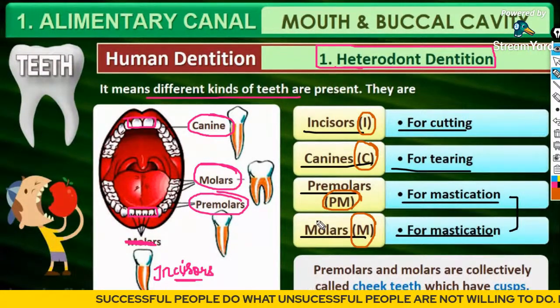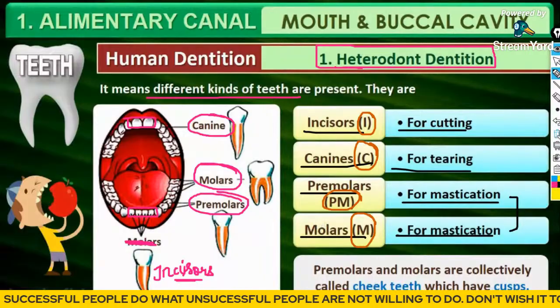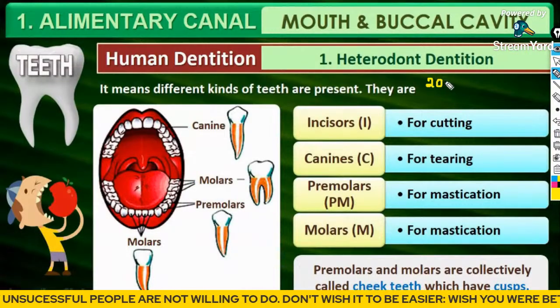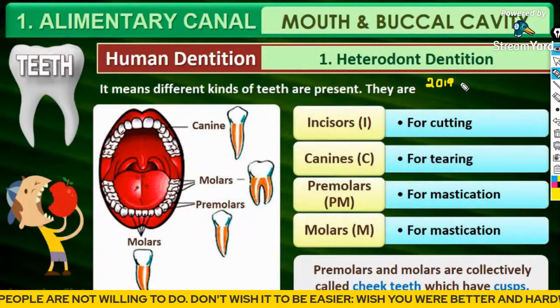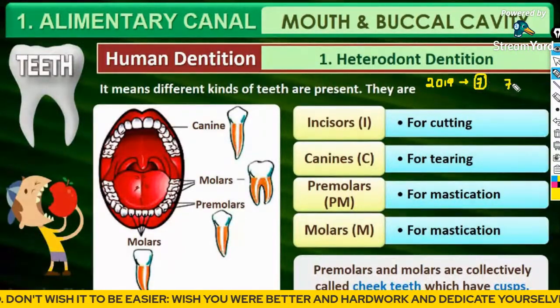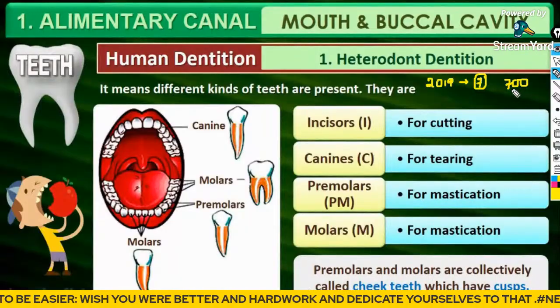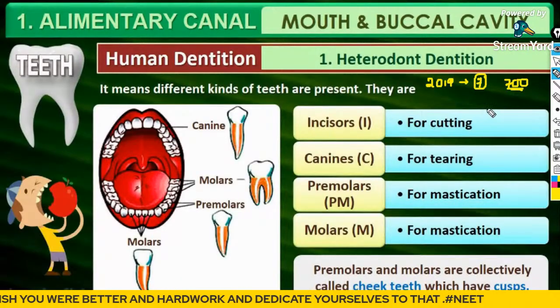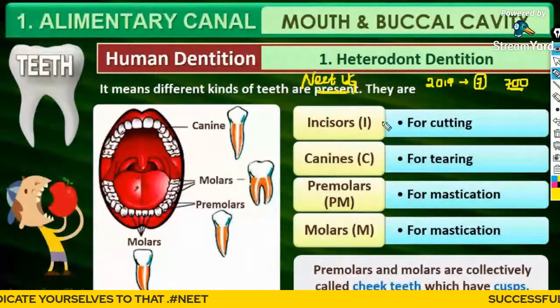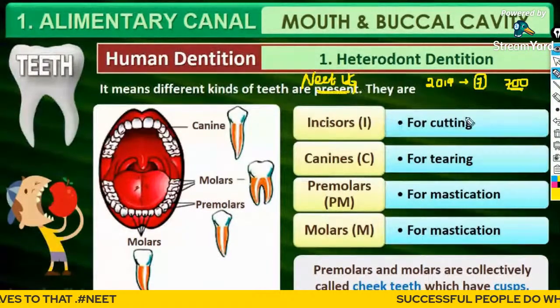For example, last year, in 2019, I'm talking about NEET UG, all over India, not Kerala or any particular state.